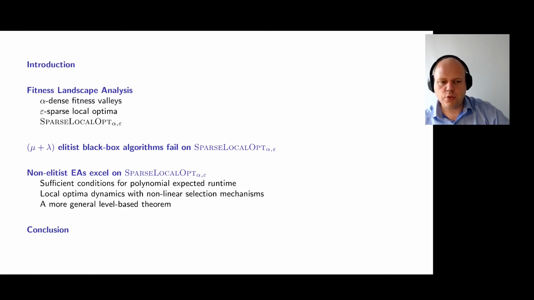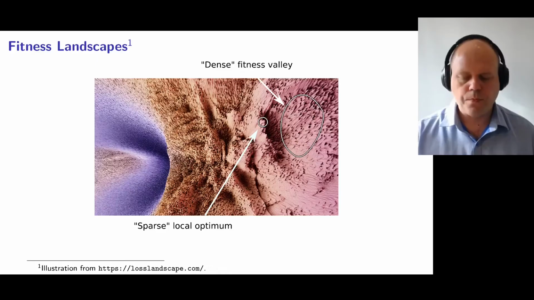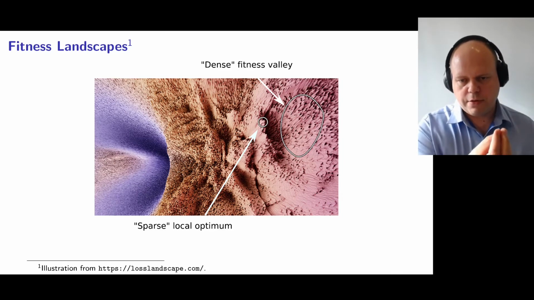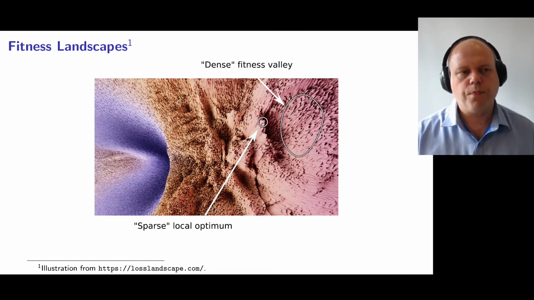The second contribution we make is a strong separation between elitist evolutionary algorithms and non-elitist evolutionary algorithms. We will prove that for very large classes of SparseLocalOpt, any mu plus lambda elitist black box algorithm will have exponential running time. And for non-elitist evolutionary algorithms, we will demonstrate some sufficient conditions for these algorithms to be efficient on SparseLocalOpt. Fitness landscapes of complex combinatorial optimization problems typically have several local optima surrounded by fitness values.